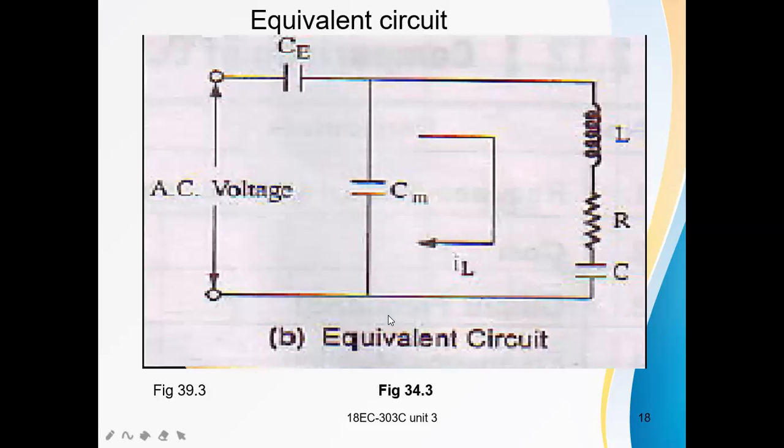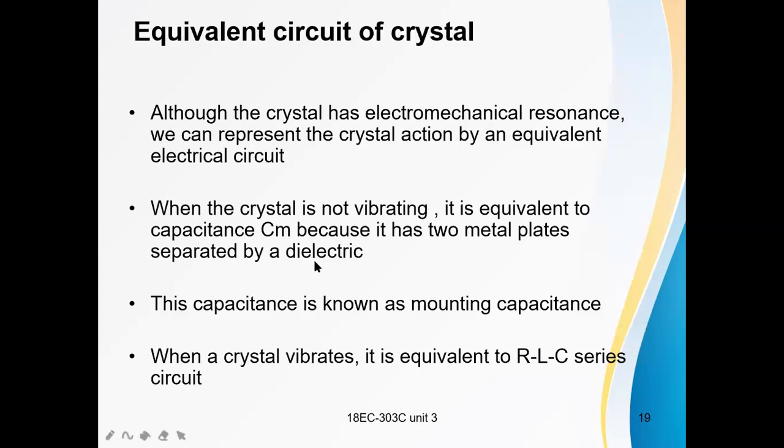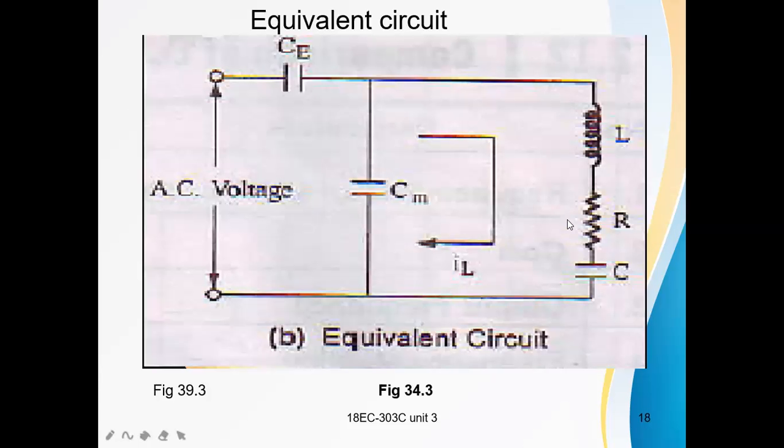This is the equivalent circuit of the crystal. There is one small capacitor Cm in parallel with the RLC circuit, another capacitor Ca, and the applied AC voltage. This is the equivalent circuit of the crystal. An RLC series circuit is placed across the capacitor Cm.